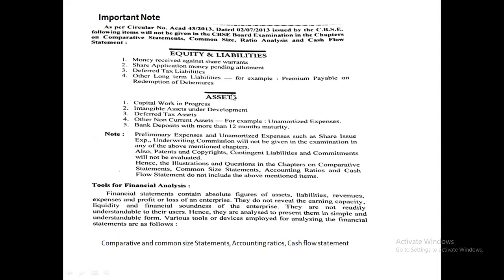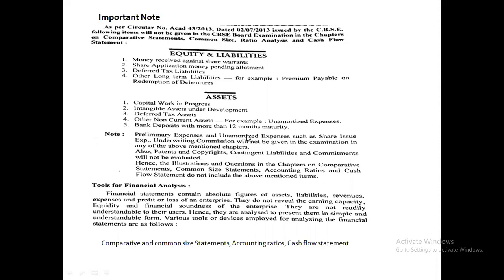And from the asset side, in the fixed assets, capital work in progress and intangible assets under development will not be evaluated. Deferred tax asset will not be evaluated. Other non-current assets like prepaid expense and advance tax will be evaluated, but unamortized expenses will not be evaluated. In the same manner, in the subhead cash and cash equivalents, cash, bank, drafts and cheques will be evaluated, but bank deposits with more than 12 months maturity will not be evaluated.